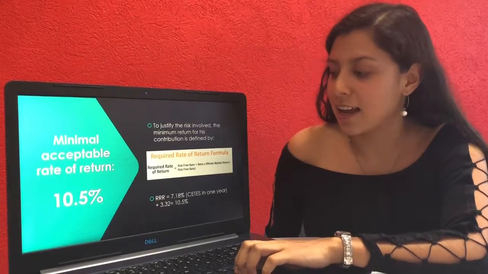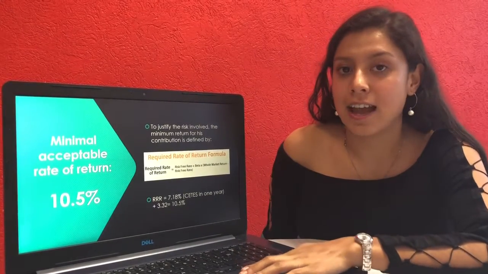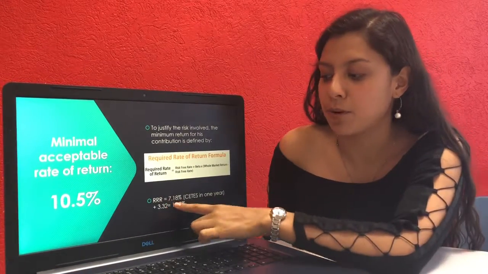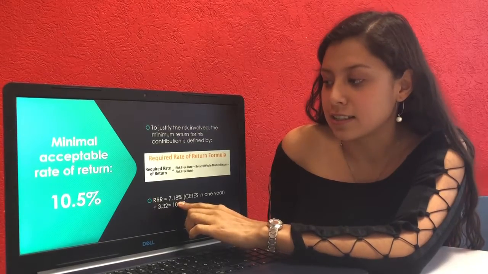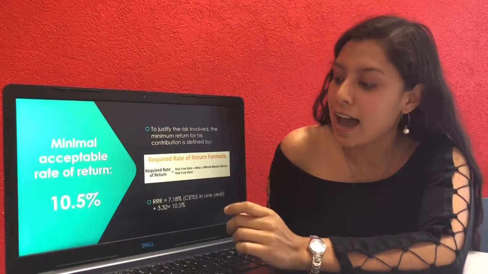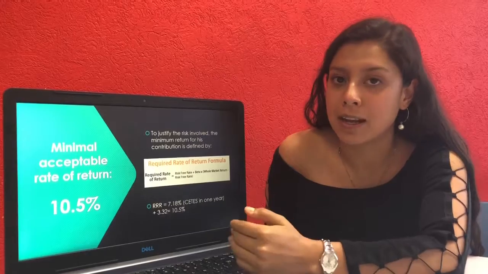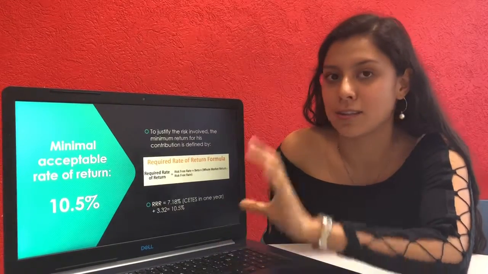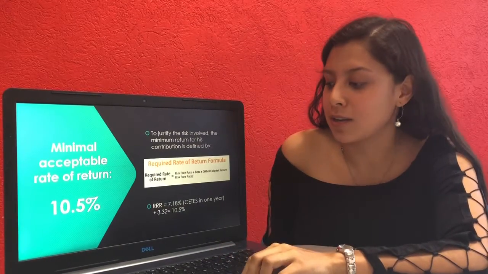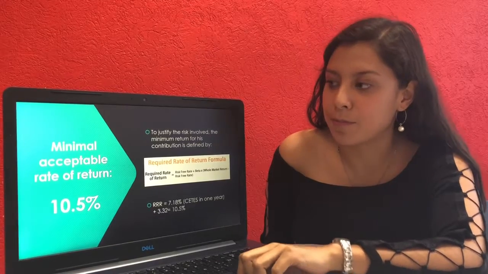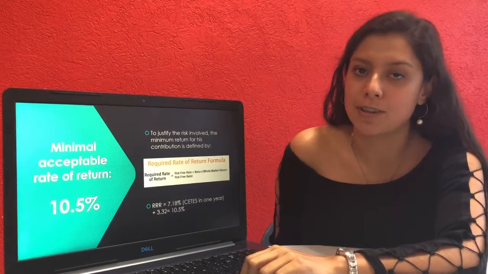In this case, I consider the CETES annual rate, which is 7.18%, as the risk-free rate, and I add the beta times the market risk premium, which gave me 10.5% as the minimal acceptable rate of return.